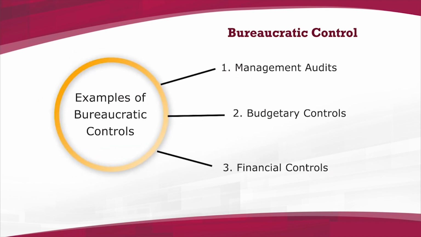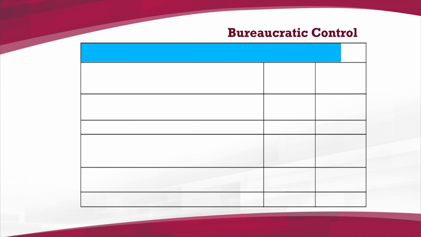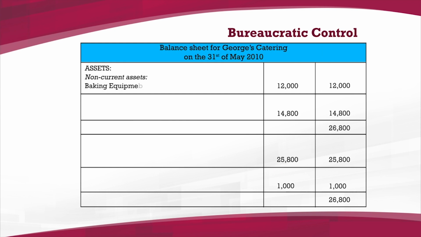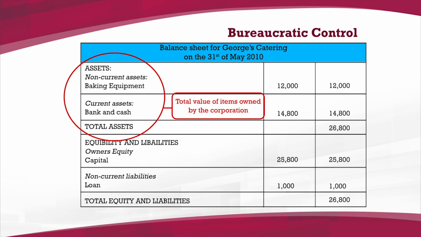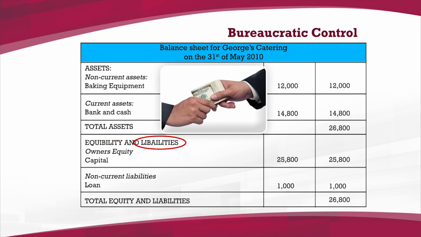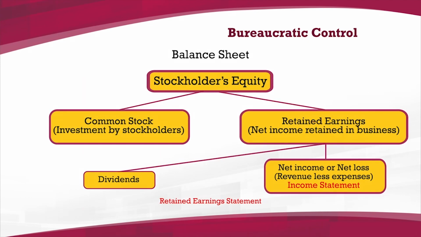Let us look at the third form of bureaucratic control. An example of financial control is the balance sheet, which shows the financial picture of a company at a given time and pits assets and liabilities against the current stockholders' equity. Assets are the value of items the corporation owns. Liabilities are monies owed to others. The stockholders' equity is the amount owed to the corporation's owners.